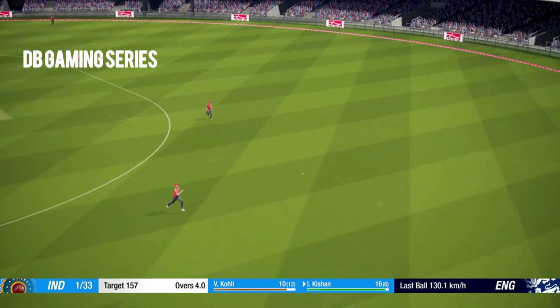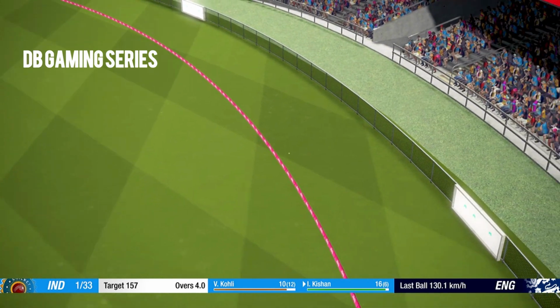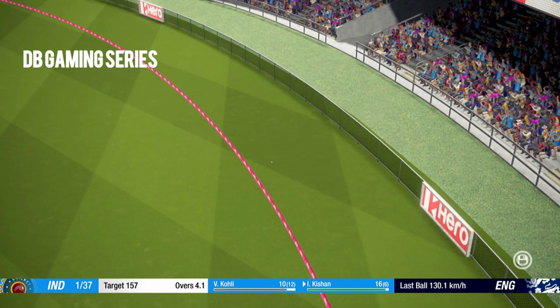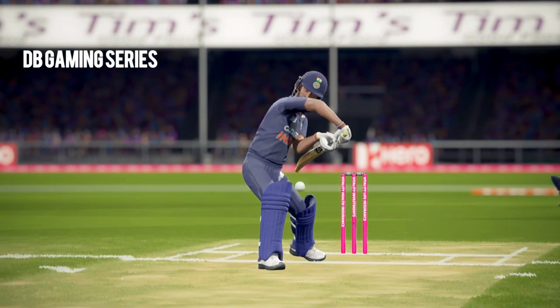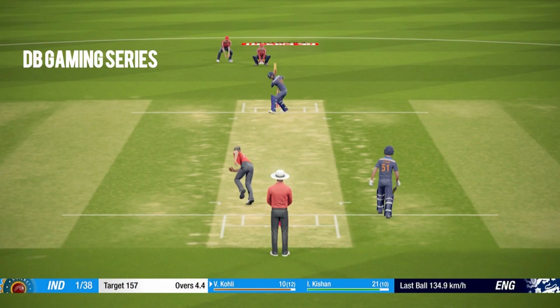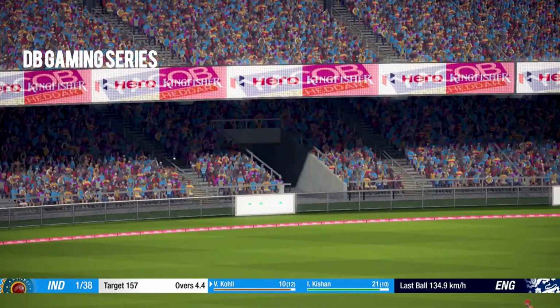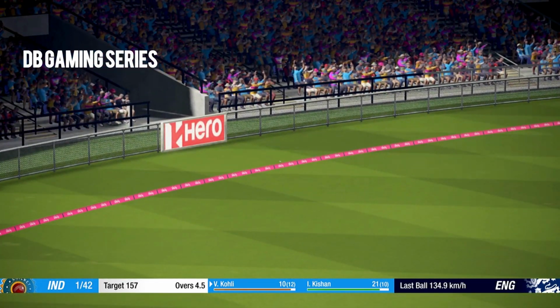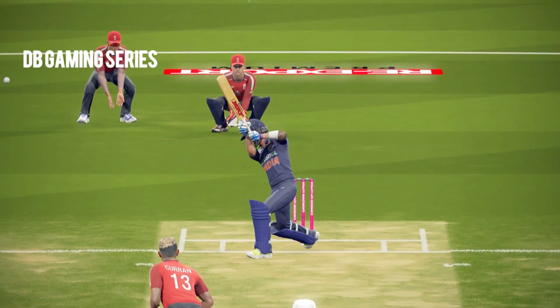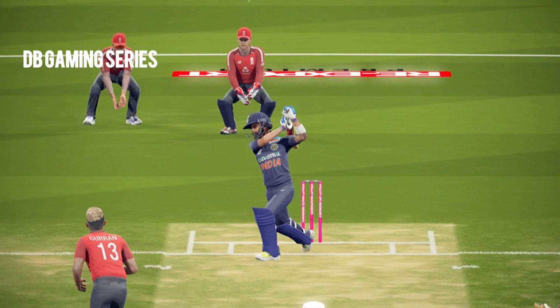Ishan Kishan goes down the ground and he gets plenty of it again as he moves to 20. And this is looking like a very impressive debut for him. He is playing very well out there and brilliant batting. Kohli takes the aggressive option. Fielder cannot do anything because there are no fielders there as he punches it for 4 runs. Brilliant shot to the king himself, Virat Kohli.